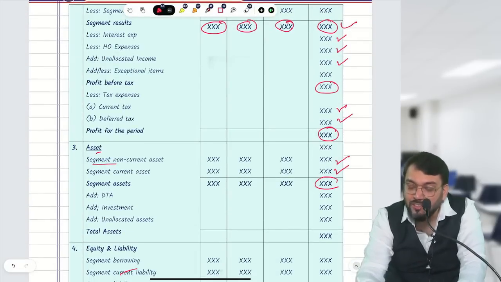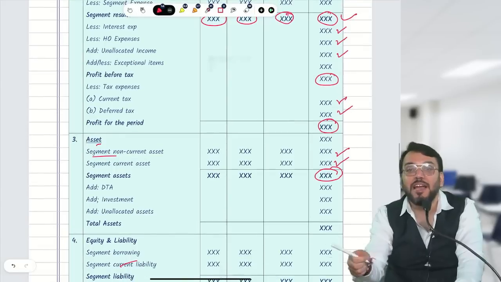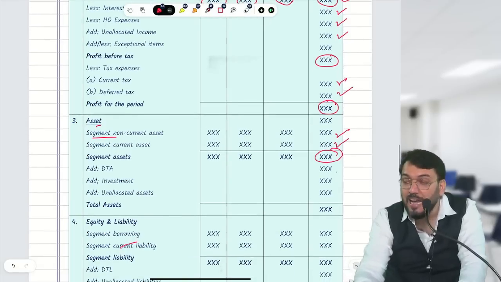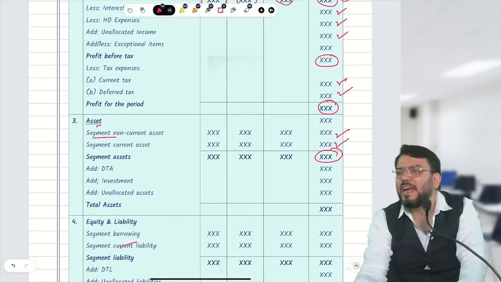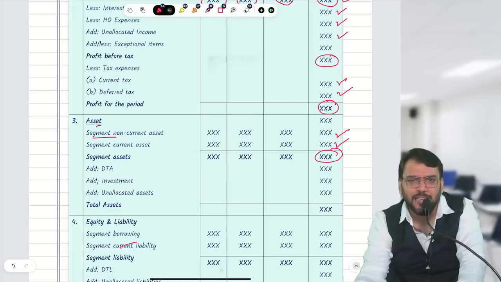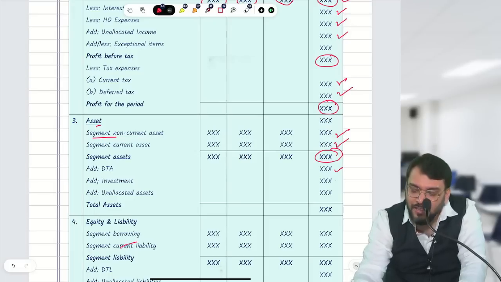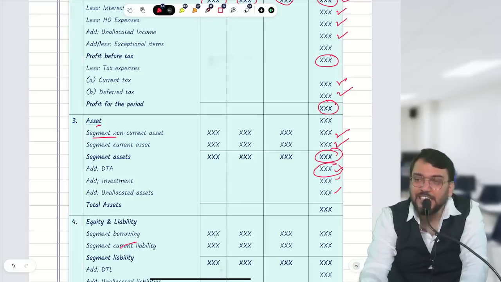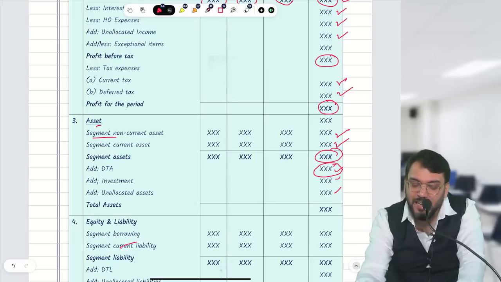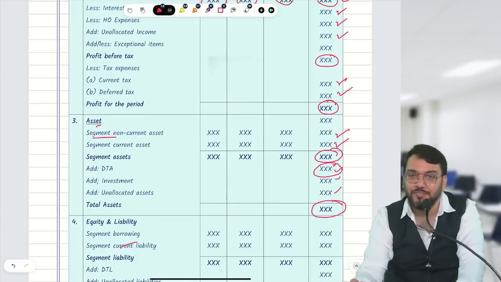This will become total segment asset. But this will not match with the balance sheet total asset. So there will be many unallocated assets, for example, head office building, etc. Investment cannot be segment wise, so all that will be added. For example, DTA cannot be segment wise. So DTA, investment, unallocated asset, this will become total asset which will match with the balance sheet.